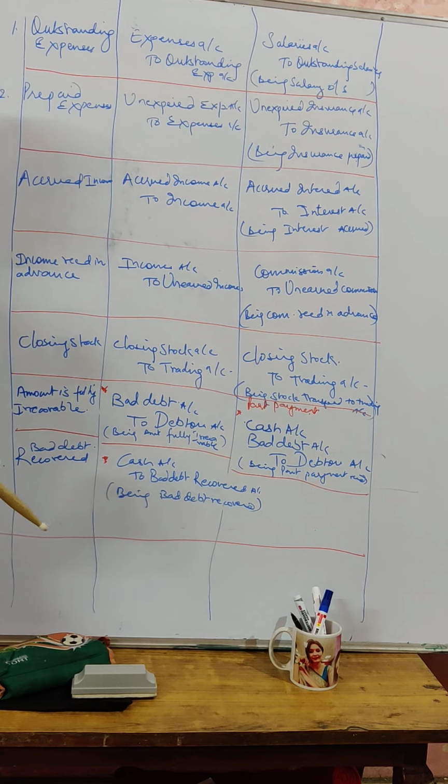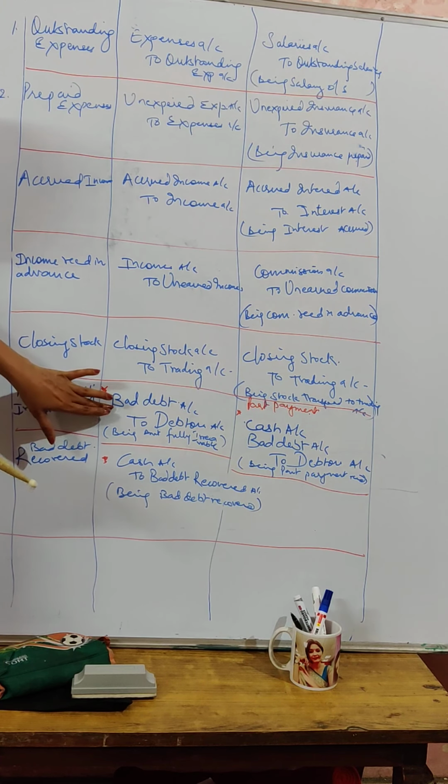Next, say for example that you sold goods on credit. That means you are going to receive from the debtors later on. If the total amount due from the debtor is irrecoverable, he is unable to pay that amount, then your journal entry will be bad debt. Bad debt is a loss. Bad debt account debited to debtors account.